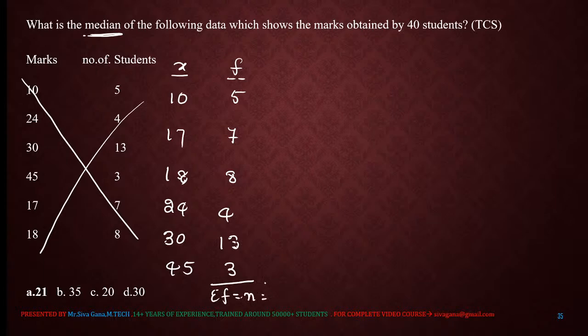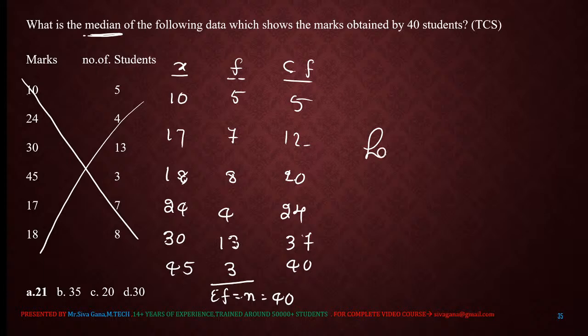Cumulative frequency: 5, then 5 plus 7 is 12, 12 plus 8 is 20, 20 plus 4 is 24, 24 plus 13 is 37, 37 plus 3 is 40. So the sum is 40.